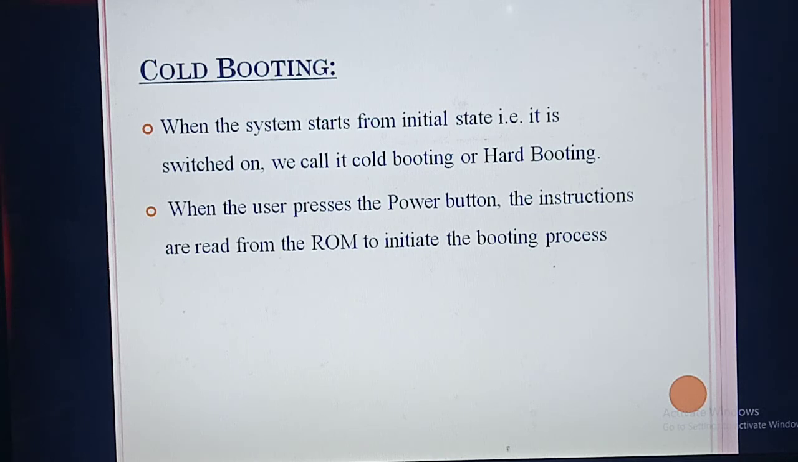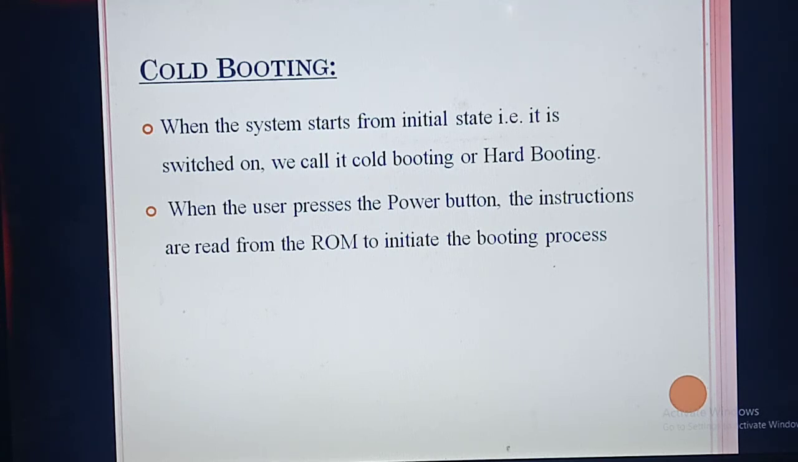So what do you mean by cold booting? It means when you switch on the computer at the starting. That's the initial state. We can call it the starting state or initial state. So that booting is called what? Cold booting or hot booting. What's the other name of cold booting? Hot booting.